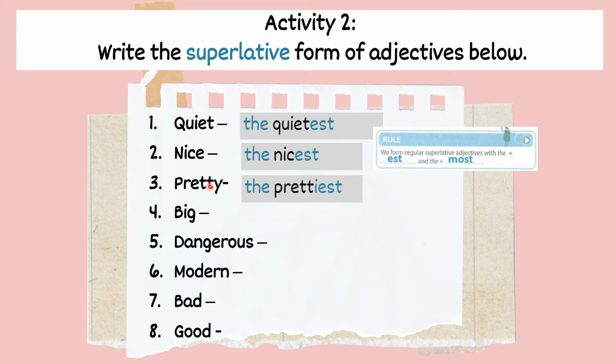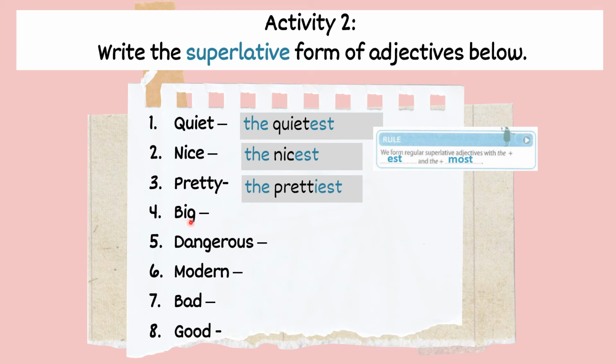Okay, next one. Big. For big, if you look at this adjective, it is comprised of consonant, vowel, consonant. Kita tengok ada i, g, vowel dengan consonant.